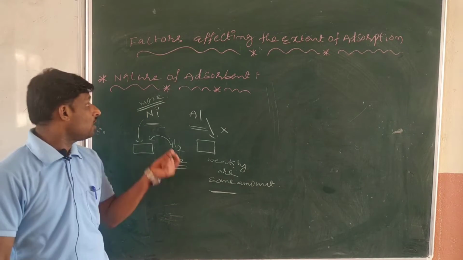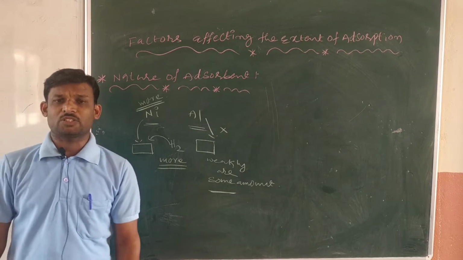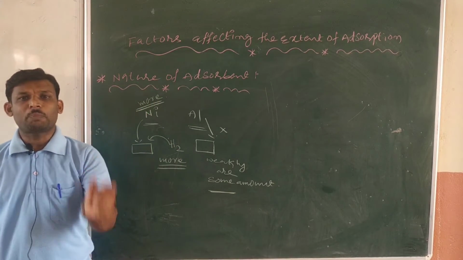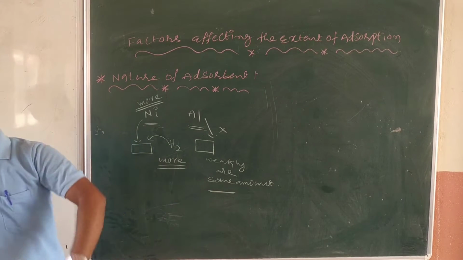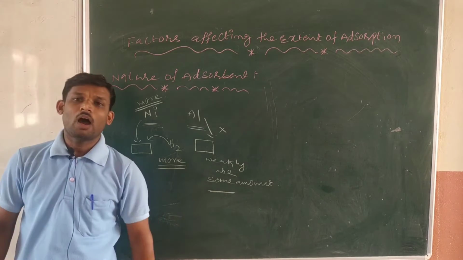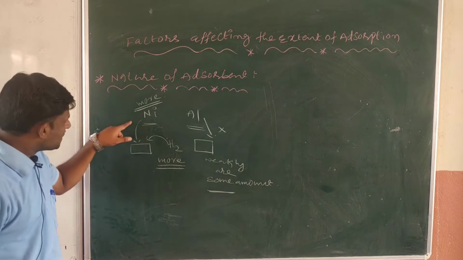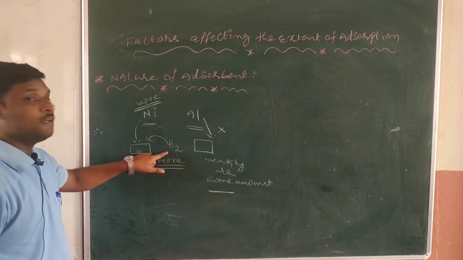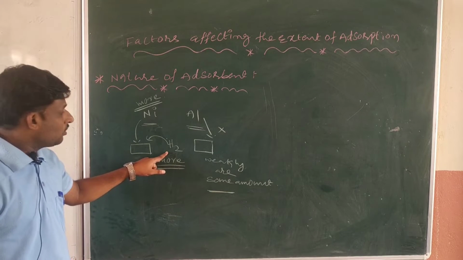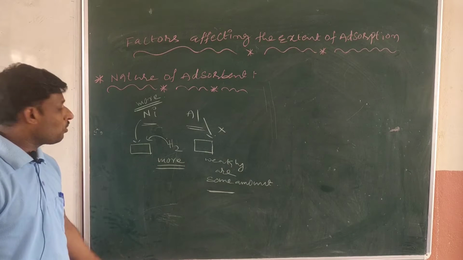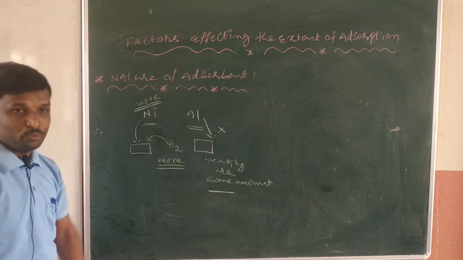Because that is the nature of the adsorbent. When we talk about a particular gas, particular gases are adsorbed in different amounts on different adsorbents. Are you getting my point? So in this case a more amount of hydrogen can adsorb on the surface of nickel compared to aluminium.